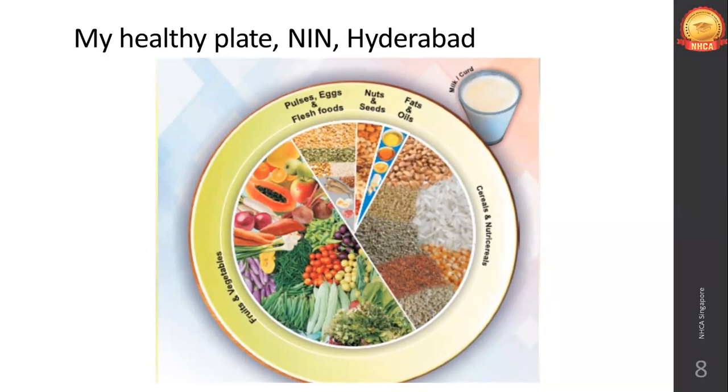If this is a single plate, half of the plate is filled with fruits and vegetables, and then a little bit more than one fourth of the plate is with cereals, pulses, legumes, then eggs, nuts and seeds, fats and oils, milk or curd. This is for an average healthy Indian family. This is how a healthy plate should look. The portions and servings you can determine just by looking at the plate.